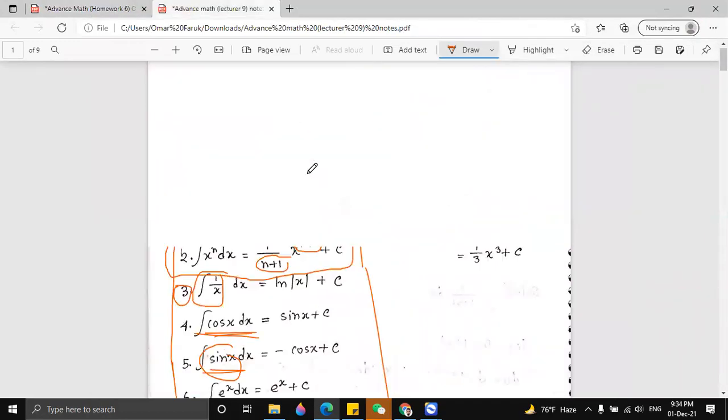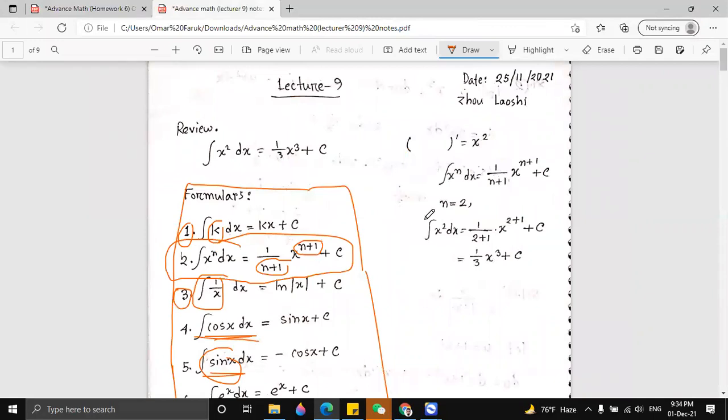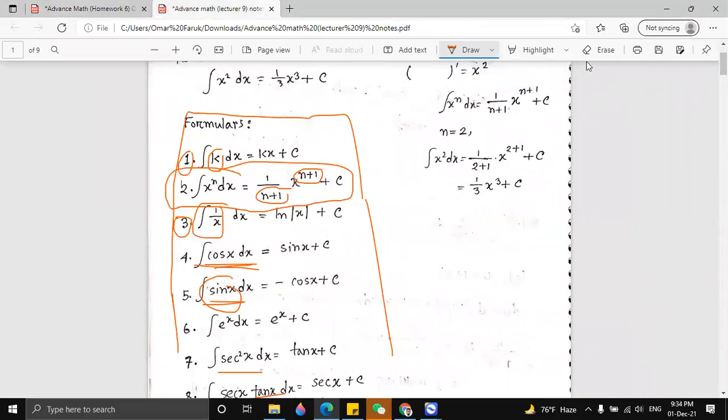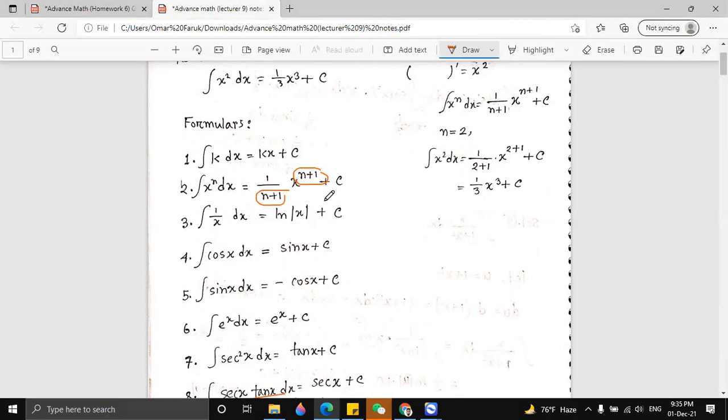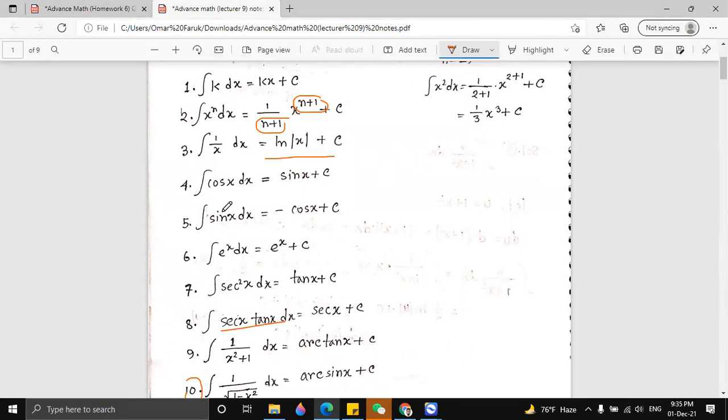So we can just now go back to our lecture. Firstly, some formulas here. Integration of k dx, where k is a constant, will be kx plus c. Integration of x to the power n dx will be 1 by n plus 1, x to the power n plus 1: we increase the power by 1 and divide by the new power, plus c. Integration of 1 by x dx is ln x plus c. Integration of cos x is sin x plus c, integration of sin x is minus cos x plus c, and integration of e to the power x is also e to the power x plus c.